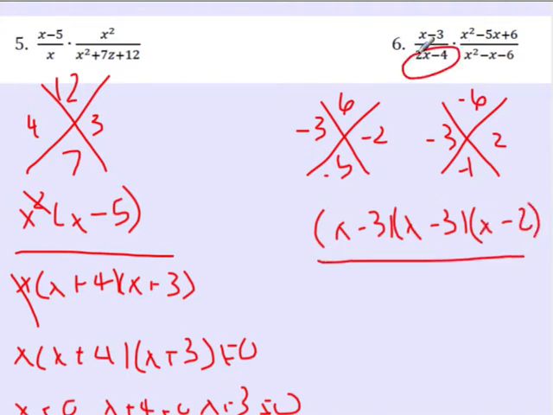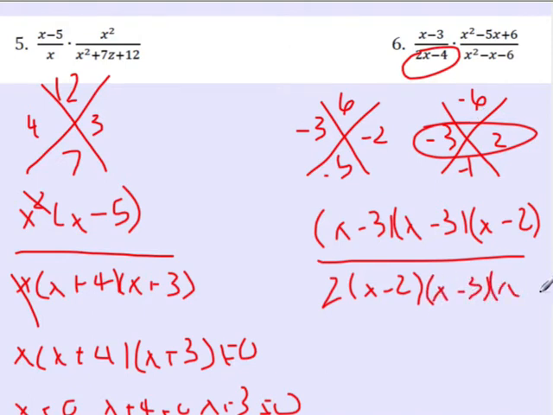And then on the bottom, when I have that 2x minus 4, both 2 and 4 are divisible by 2. So I'm going to take out a 2, and I'm left with x minus 2. And then here is my factored form for that trinomial down there. So I have x minus 3, x plus 2.